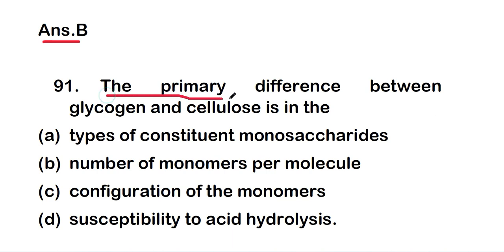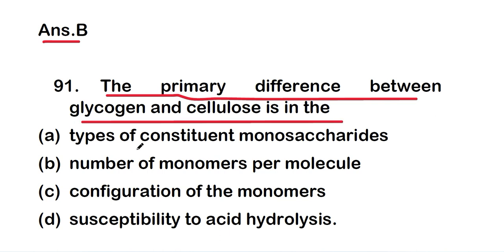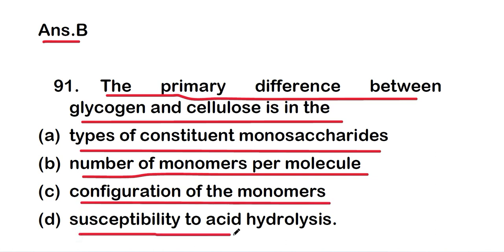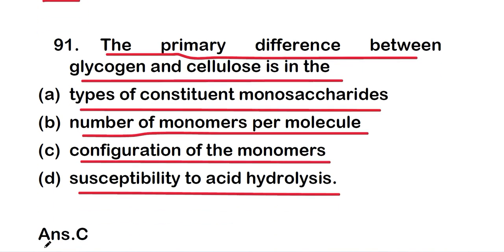The primary difference between glycogen and cellulose is in option A, type of constituent monosaccharides, or option B, number of monomers per molecule, or option C, configuration of the monomer, or option D, susceptibility to acid hydrolysis. So the right answer is option C, that is configuration of the monomer. So the primary difference between glycogen and cellulose is in the configuration of the monomers.